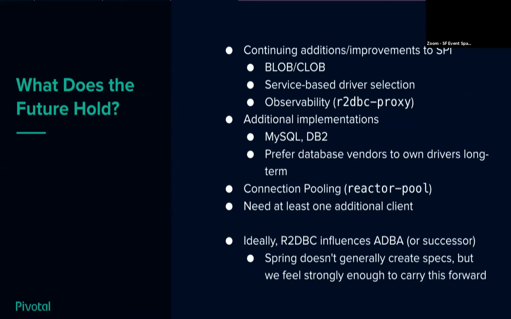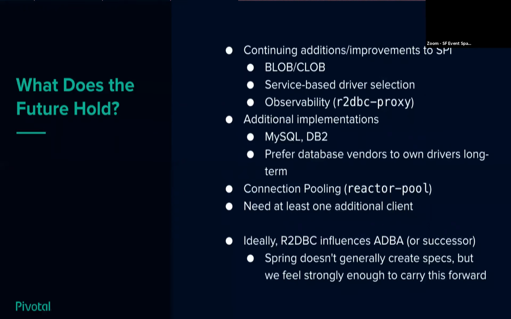We still need connection pooling. You'd be amazed how well this performs even without connection pooling, but we know that connection pooling is a really important thing. So there's a generic project going on under the Reactor umbrella to have a completely non-blocking pooling system, just a generic object pool. That's going to be really good as well. And we would really, really like at least one additional client, so someone else to be banging on the API from above, telling us the things that we're missing, or how things don't work, or that we haven't defined the contract strictly enough, something like that.